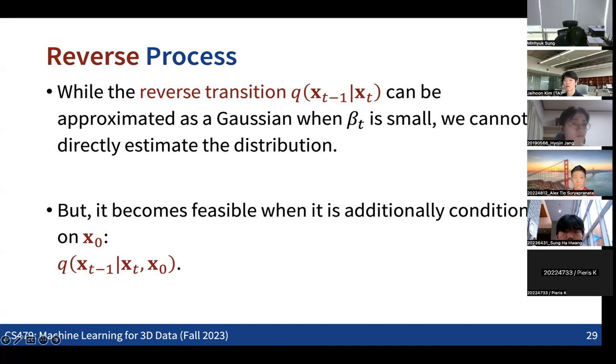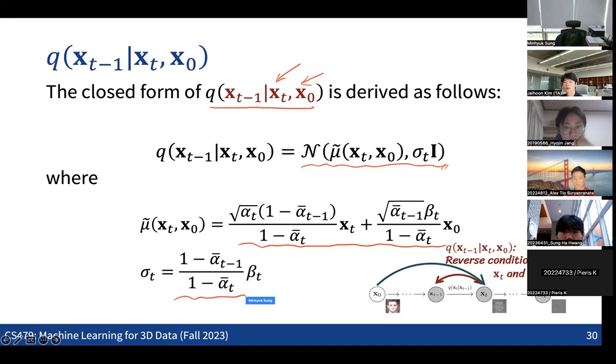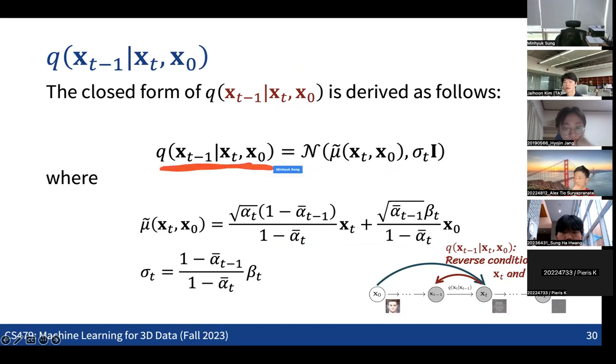This derivation might be a little bit dirty, but the good thing is that the closed form of this, conditioned on both xt and x0, is also defined as another Gaussian distribution, like this. But at this time, the mean and the variance are a little bit dirty. As you can see, the mean is defined in this form, and the variance is defined in this form. The alpha t and alpha t hat come from the previous slide. So we are now defining this as a Gaussian distribution, whose mean and variance are defined in this way.